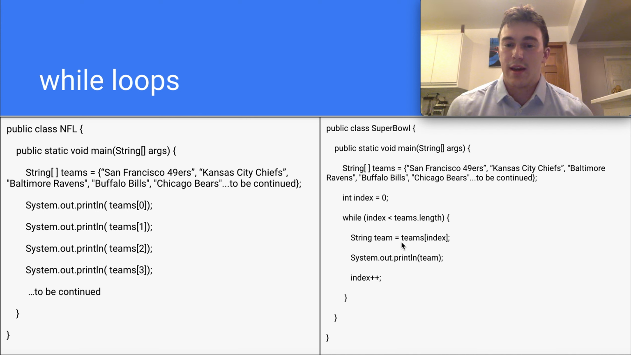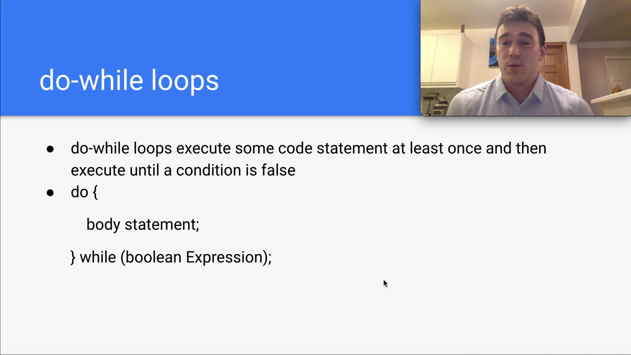Our body statement contains a variable that we set to be whatever index in the array we're at, and then we're going to print out that variable. So what that's going to do is go through the array and print out each team in our array. And then at the end of our body statement, we have to remember to increment our index. If we don't, we would get stuck in an infinite loop like I spoke of earlier. And that's no fun for everybody. So yeah. Next up, we have do-while loops.